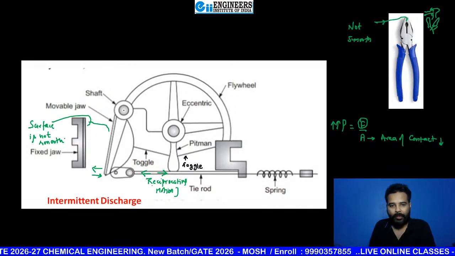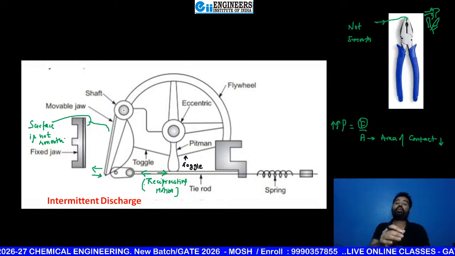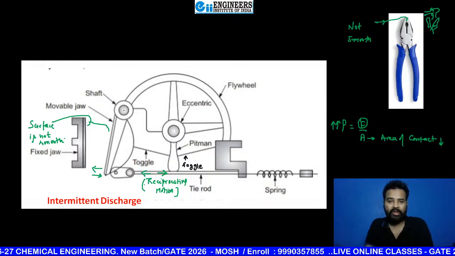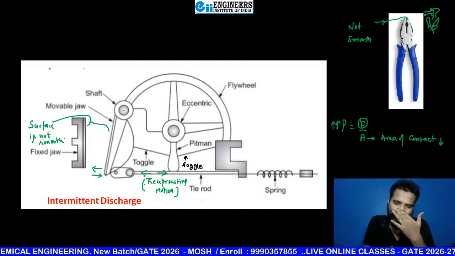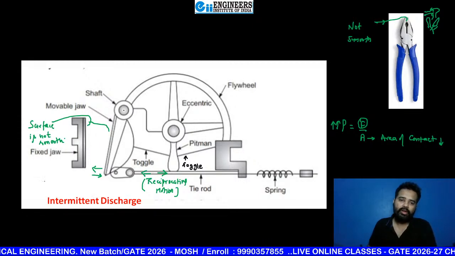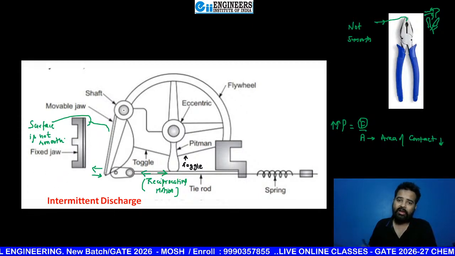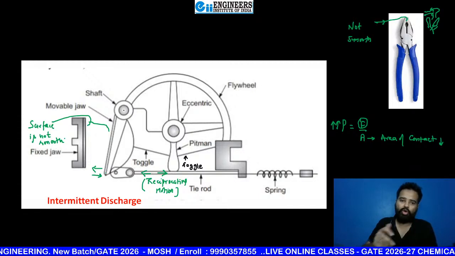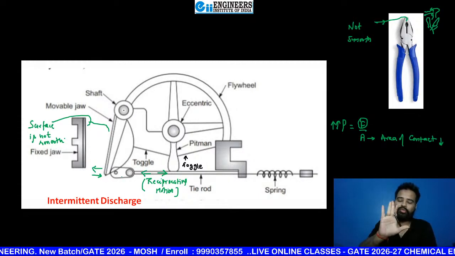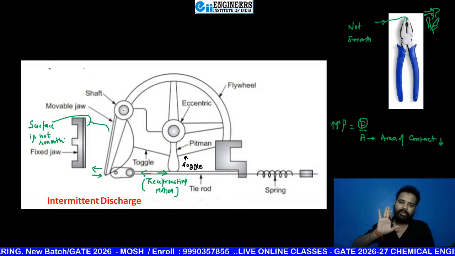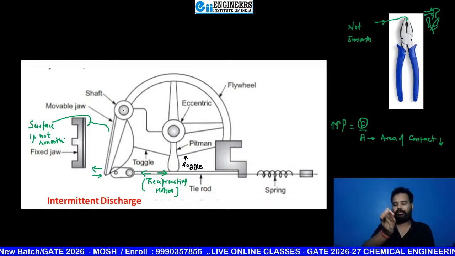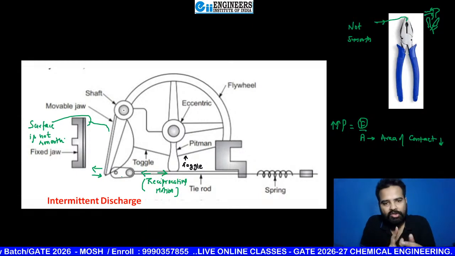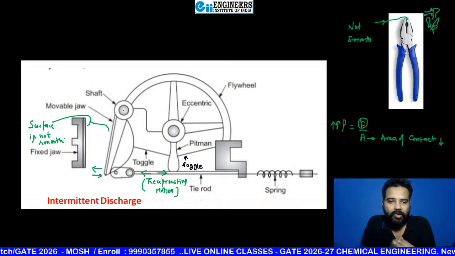Okay, beta. Now, the next one is toggle. Eccentric and pitman are not that important for you. The pitman is just going to make contact with the toggle, with both toggles and also with the tie rod. It is going to move the tie rod one time in this direction and one time in this direction. These are the arrangements: flywheel, eccentric, and pitman. The main thing here is jaws and toggle. So now what is toggle?